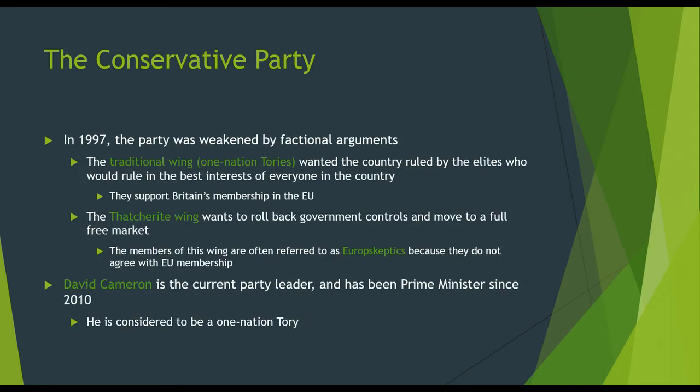In 1997, the party was weakened by factional arguments. The traditional wing, which are known as the One Nation Tories, wanted the country to be ruled by the elites who would rule in the best interests of everyone in the country. And they support Britain's membership in the EU because they think they will be able to lead within that organization.